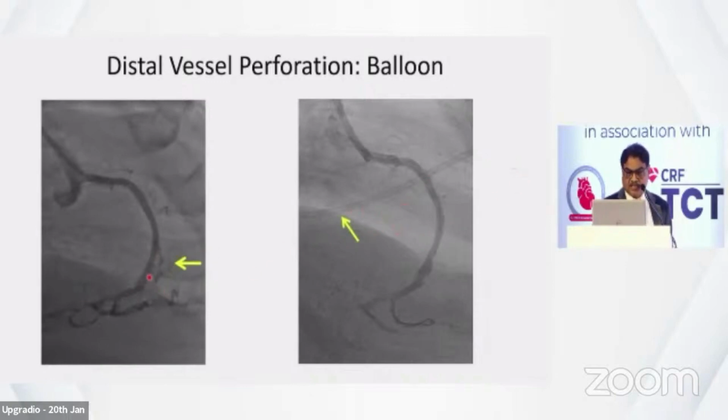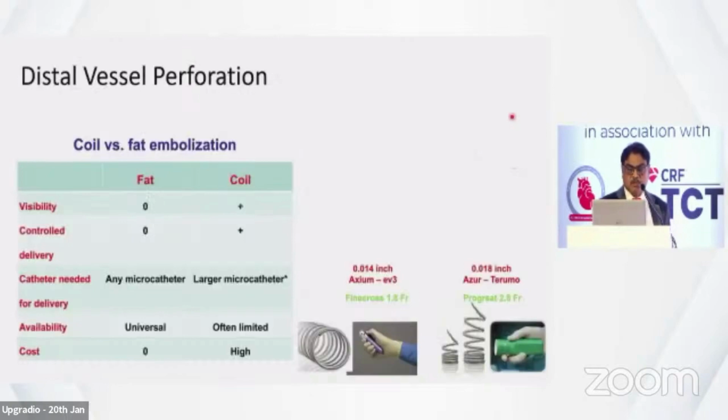Try to put the covered stent. You can see the covered stent is here. It cannot go here, so just prolonging ballooning. Fortunately, it worked. So fat and coil embolization: coil embolization is cheaper and better, you can see it and you can control it. But fat is easy. Just take a cut, crush it, and take this fat. Because you don't see it, you can soak it in the dye, and you can use all these local techniques. It is cheap. In emergency, anything is good.